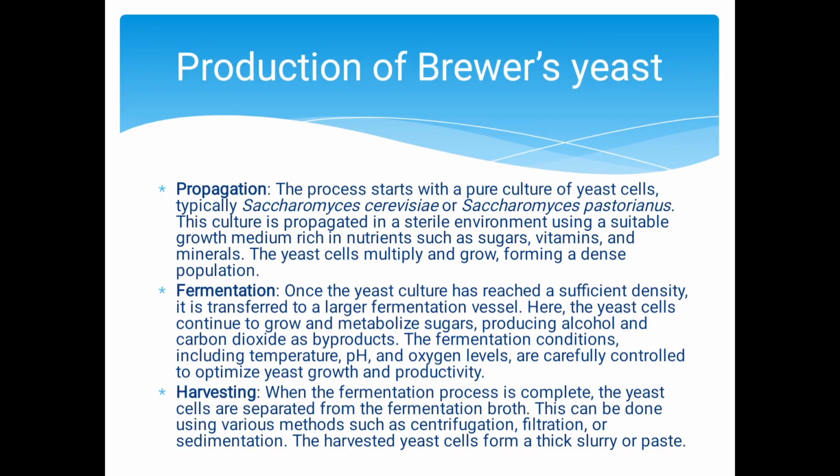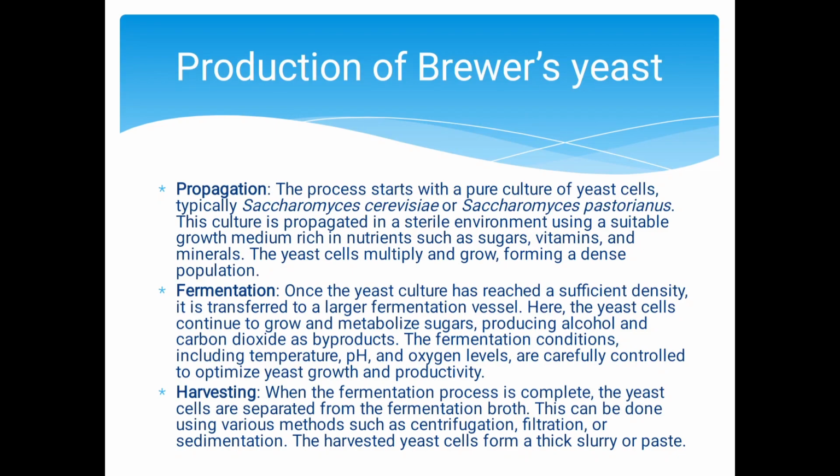Fermentation. Once the yeast cell culture has reached a sufficient density, it is transferred to larger fermentation vessels. Here the yeast cells continue to grow and metabolize sugars, producing alcohol and carbon dioxide as byproducts. The fermentation conditions, including temperature, pH, and oxygen levels, are carefully controlled to optimize yeast growth and productivity.